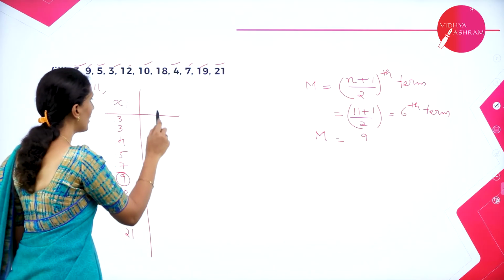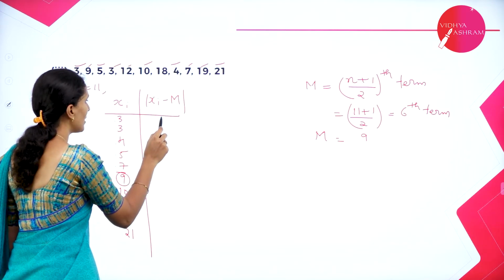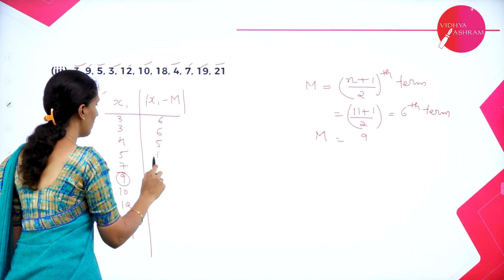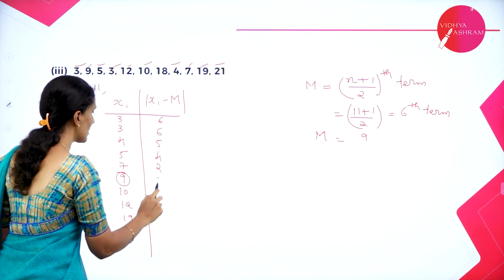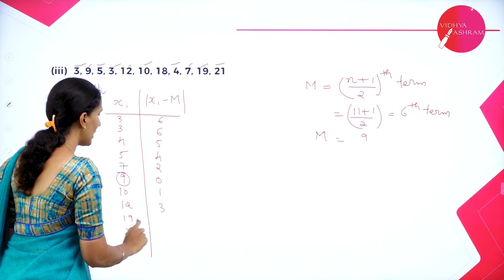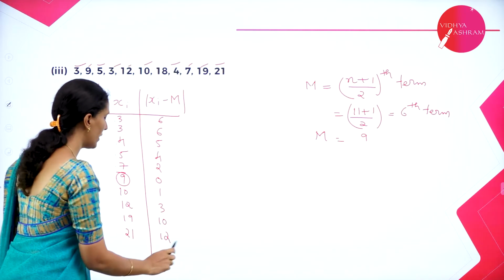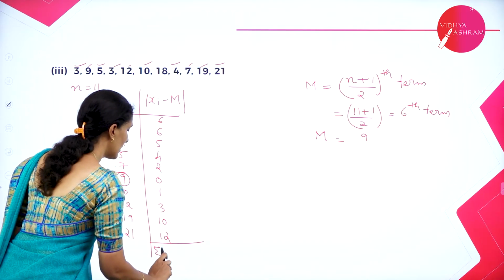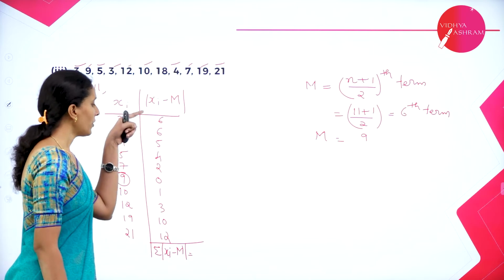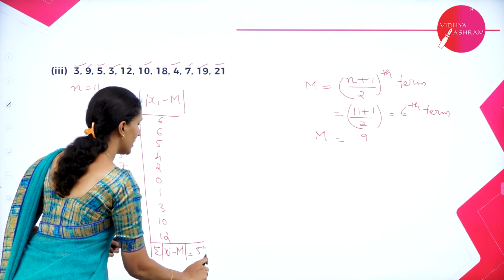Now let us subtract the median value from each observation. So 9 minus 3, 9 minus 3, 9 minus 4, 9 minus 5, 9 minus 7, 9 minus 9 which is 0, 10 minus 9, 12 minus 9, 19 minus 9, 21 minus 9. So this is what we get. Let's take the sum of this, summation of xi minus m. When you add all these values, you will get the sum as 58.